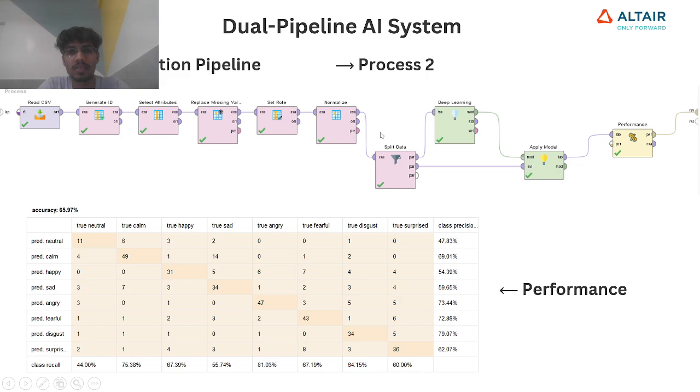Here I'm normalizing it because the data has very low and very high level values, so it needed to be normalized. And here also I'm doing a 70/30 training and test split, and I'm using the deep learning model. With the apply model operator, after training I'm applying the model to get the performance of the pipeline. And you can see this is the performance. The accuracy is 65.97.